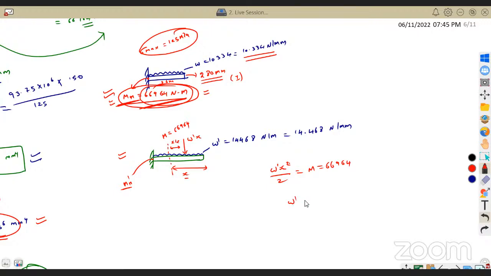From this I can find out x. Just bring this to this side. I'm substituting the moment in Newton meter, so you will get the x value in meter, and the W value is 14468.